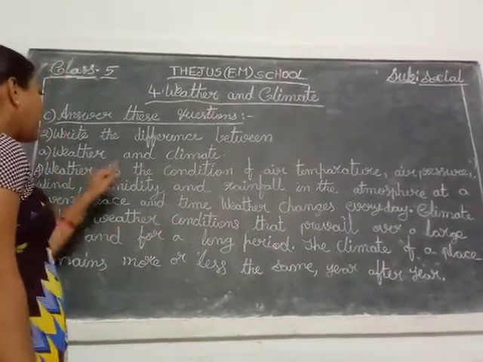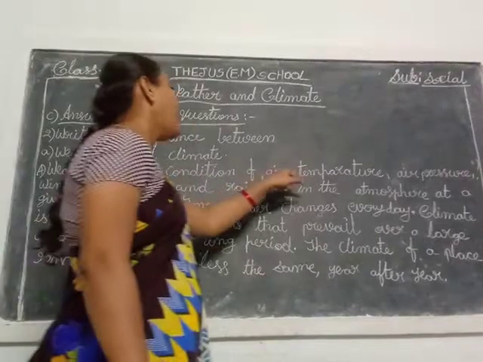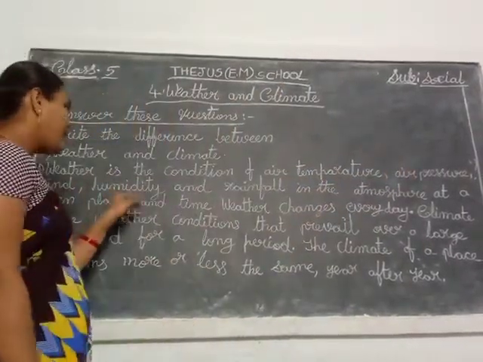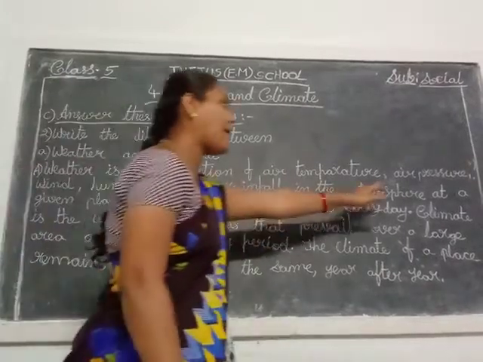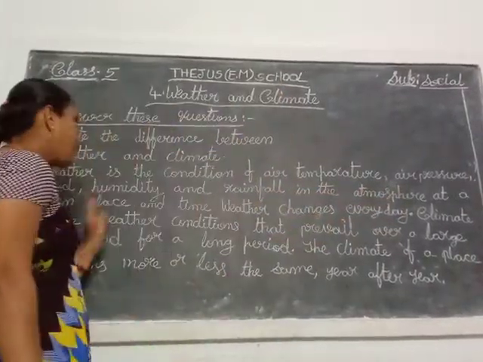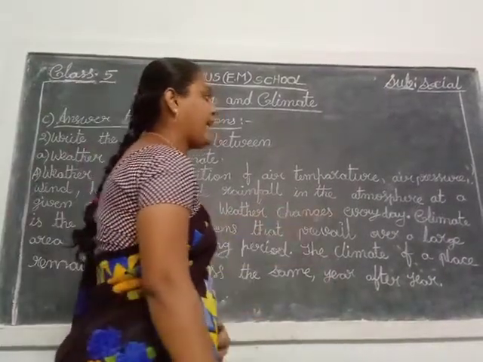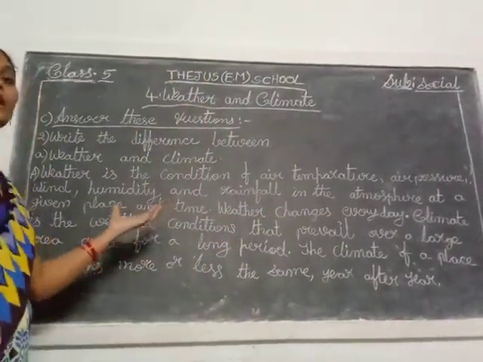Weather is the condition of air temperature, air pressure, wind, humidity and rainfall in the atmosphere at a given place and time. And weather changes every day. So this is the weather. Okay, what is the weather, children?